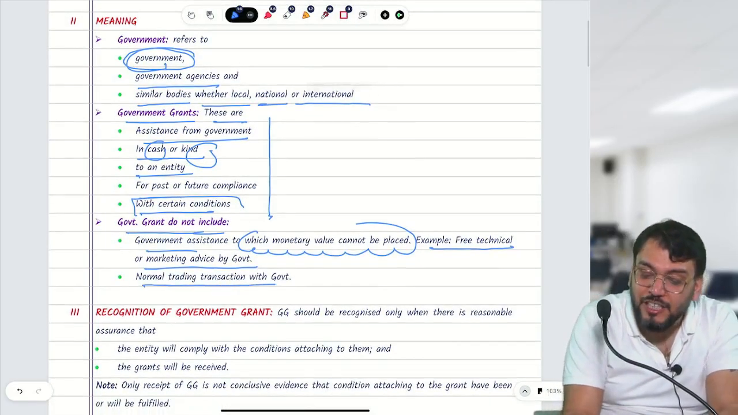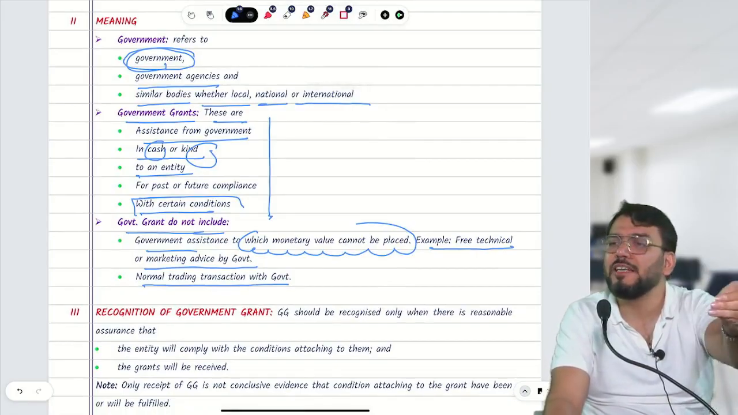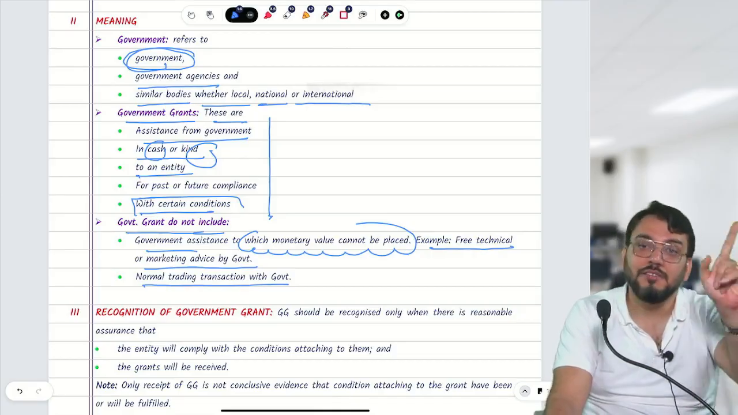Normal trading transaction with government. Suppose you have done some normal trading transaction with government, you purchase some item from the government at a discount. That discount is not a grant.